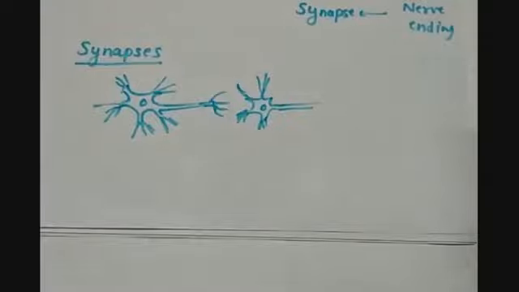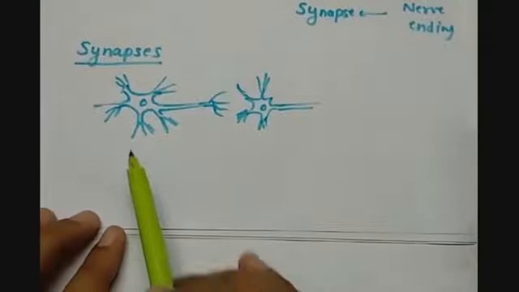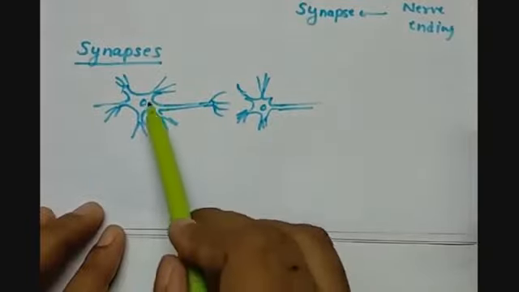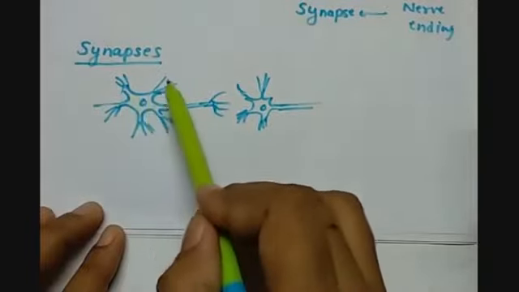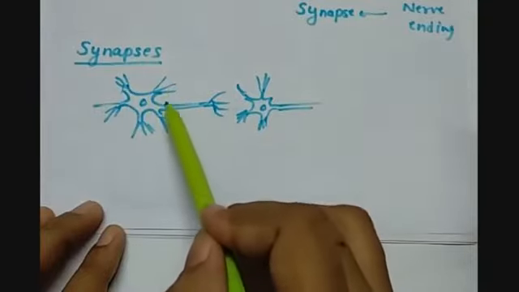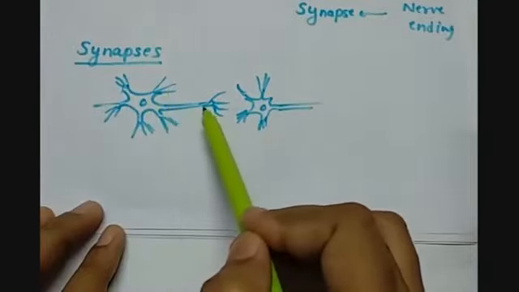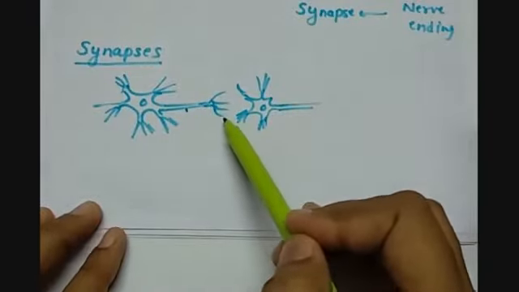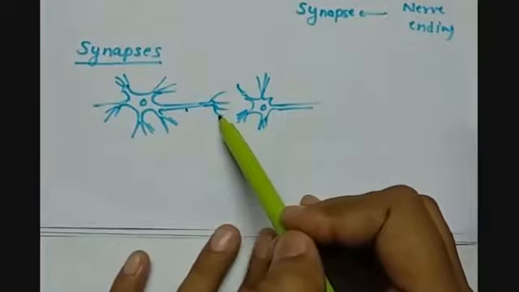So children, we have studied that the structure of a neuron or nerve cell is like this. It has a cell body. The projections are called dendrites. Then we have the tube-like structure called the axon, and then we have the axon terminal, also called nerve endings.